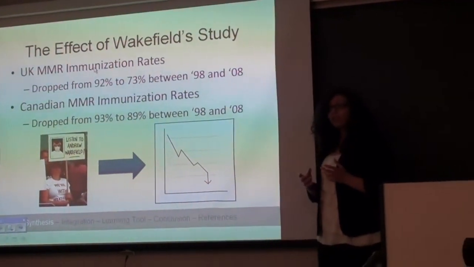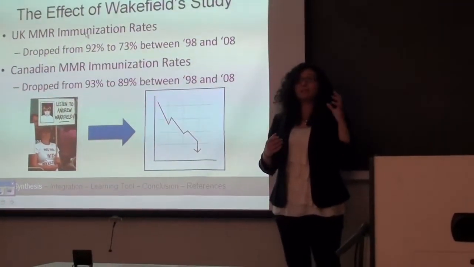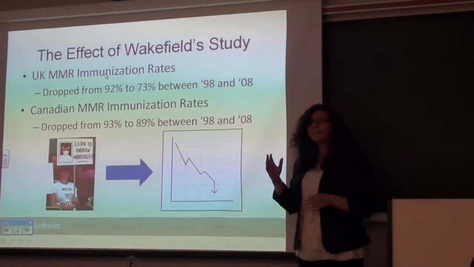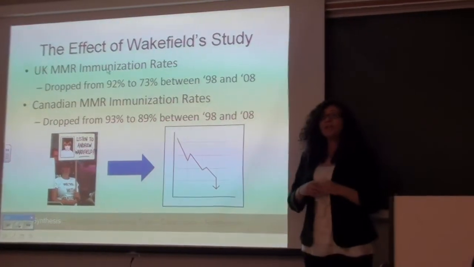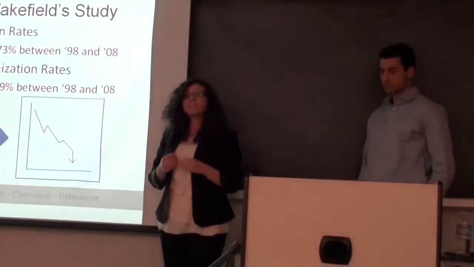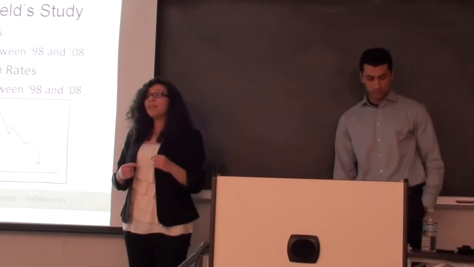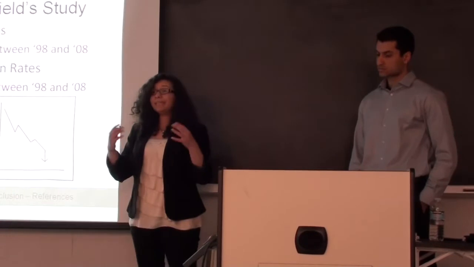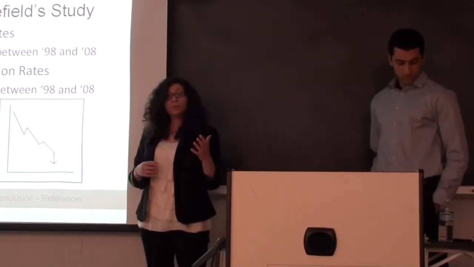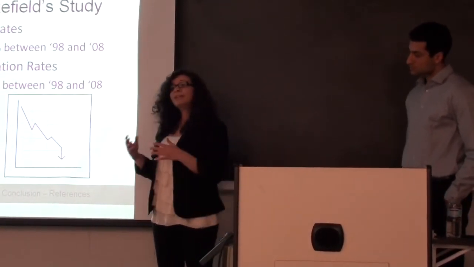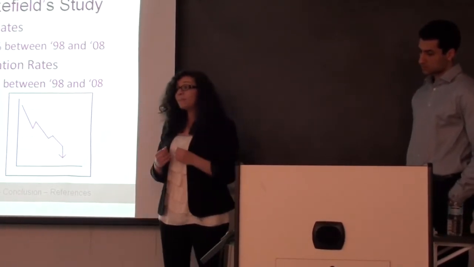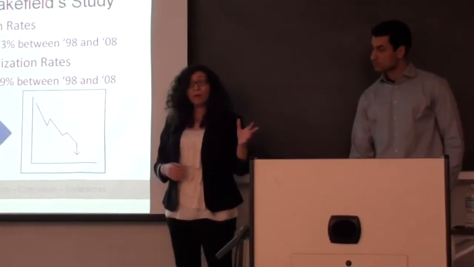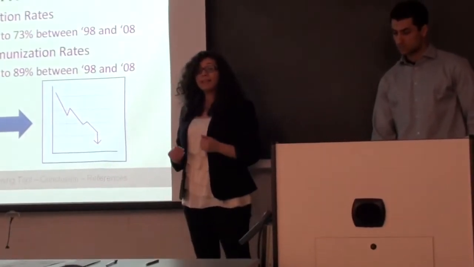Now, in terms of the effect that this study had, we saw a dramatic impact on global MMR immunization rates. In particular, British rates dropped from 92% in 1998 to a staggering 73% in 2008. They also saw measles outbreaks, as well as the first measles-related death in a decade, and then the fear that communicable diseases that were once controlled were now re-emerging. In Canada, we saw a slight decrease from 93% in 1998 to 89% in 2008, while in America, 50% of parents with children with autism believed that MMR was causing autism, which is something that's still echoed today.